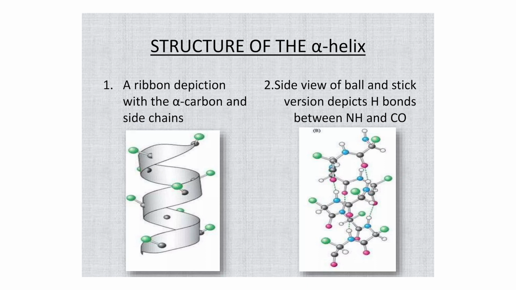So, in the first picture you can see the ribbon form, and in the second picture you can see the bond formation, the hydrogen bond formation with NH and CO group. In this diagram you can see that the bond formation is done between the first and the fourth amino acid, and this bond formation after each fourth amino acid gives a helical structure, a uniform helical structure with a pitch of 3.6.